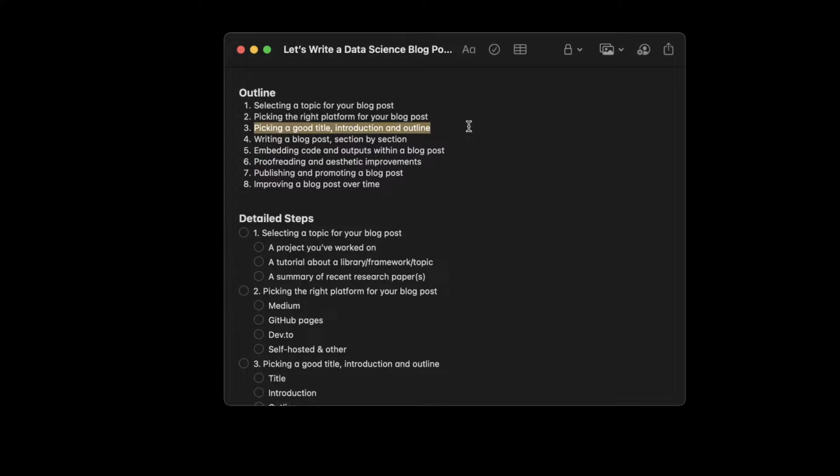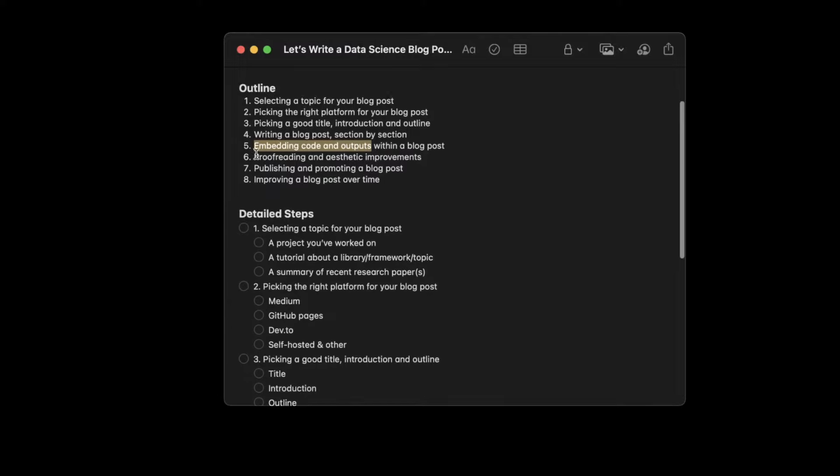These are very important to get the attention of the reader. Then we'll see how to write a blog post section by section. Then we will see how to embed code and outputs. So whatever outputs you've generated using your code, whatever graphs you've created, how to include them within a blog post.